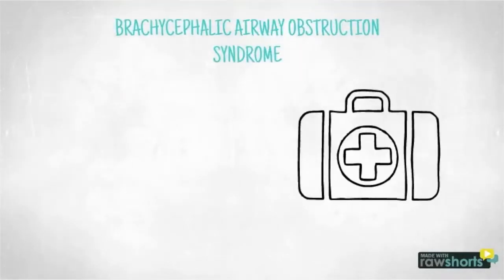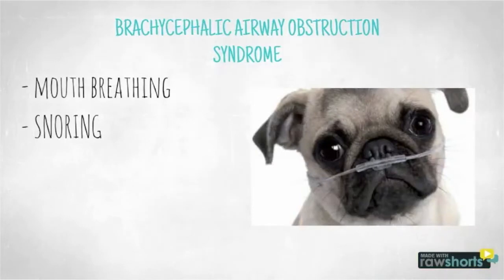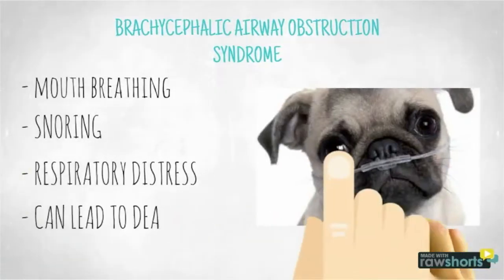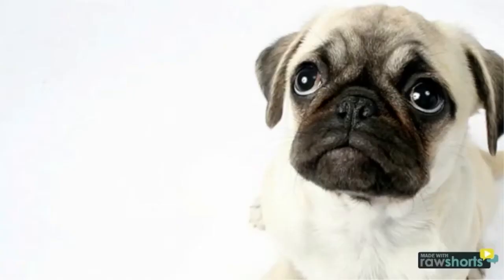Brachycephalic airway obstruction syndrome, or BAOS, are the respiratory problems that coincide with brachycephaly. These traits make it hard for dogs to receive oxygen into their airways. BAOS leads to mouth breathing, snoring, respiratory distress from struggling to breathe, and can lead to death. These dogs are not able to exercise due to breathing difficulties and are extremely prone to heat stroke and have disrupted sleep.